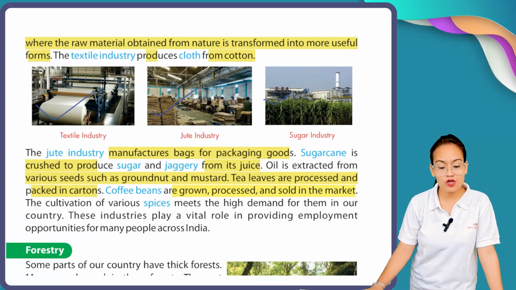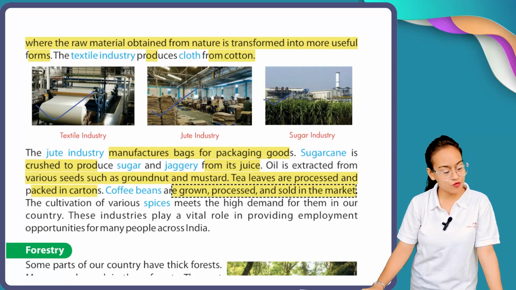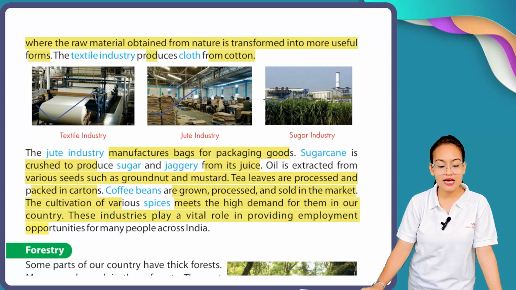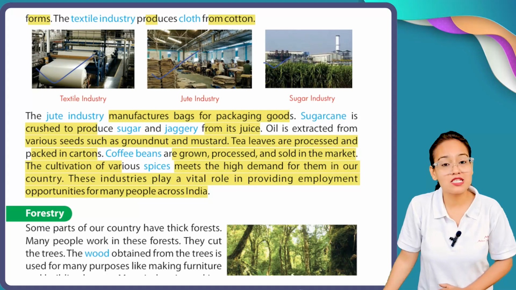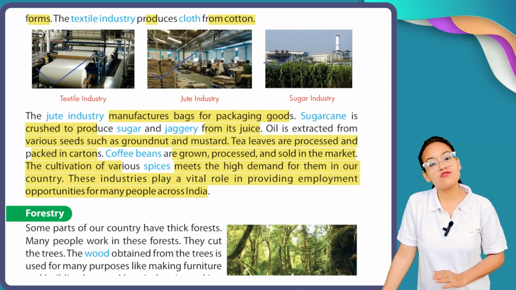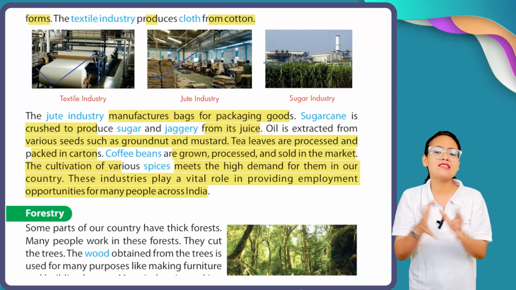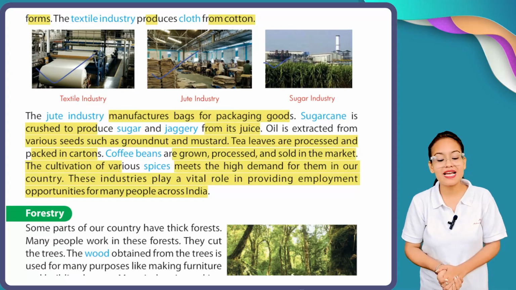Coffee beans are grown, processed and sold in the market. Similarly, like tea leaves, coffee beans are also grown, processed and then sold in the market. The cultivation of various spices meets the high demand for them in our country. These industries play a vital role in providing employment opportunities for many people across India. Now see, after all this, spices are also grown in our country, India. So spices are also converted from raw to finished product in the spice industry. So all these industries play a very vital role, or means very important role, in generating employment.